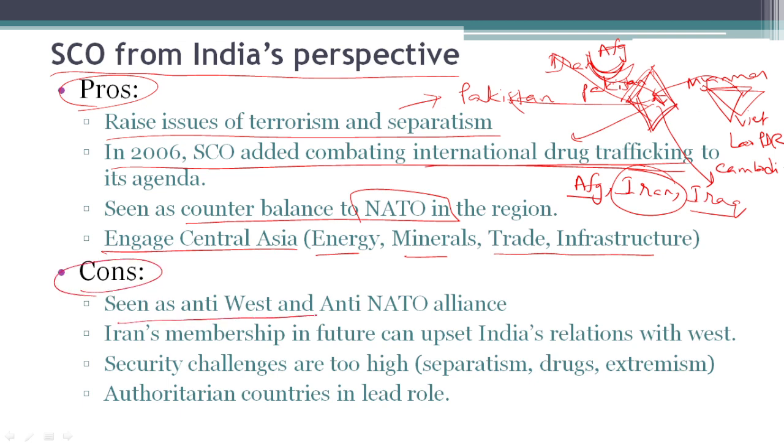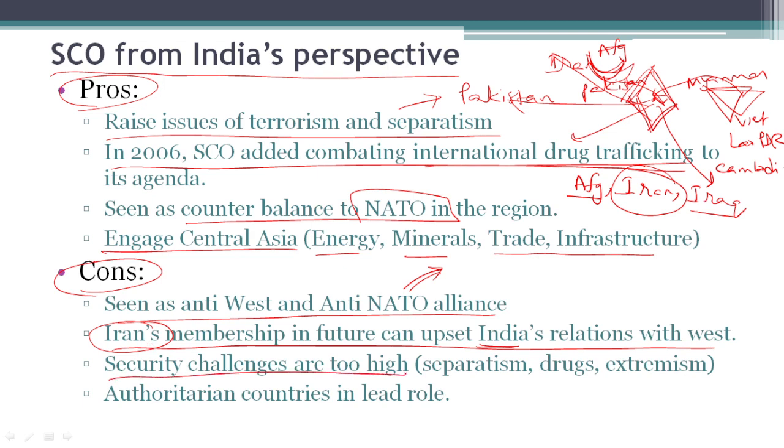SCO is seen as anti-West or anti-NATO alliance. Therefore, India's presence within this organization may not go well with the Western allies of India like USA and Europe. Iran's membership in future can upset India's relations with West. As we know, Iran's relation with West is very bad right now. So this means that once Iran's accession has been accepted and Iran becomes a full member of SCO, there may be pressure from USA and Europe on India maybe to leave the organization or to oppose Iran's membership or Iran's plans.